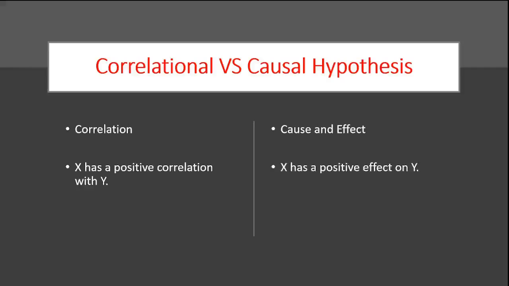See, the difference between the two kinds of hypotheses is interrelationship and dependency. In the correlation, we are saying that they're interdependent. We are not talking about which one is the independent variable and which one is the dependent variable. We are just saying that they're moving in the same direction. But when we're talking about the causal hypothesis, we are assuming one to be an initiator or an independent variable and the other one to be a dependent variable. So these are some of the classifications of the hypothesis.